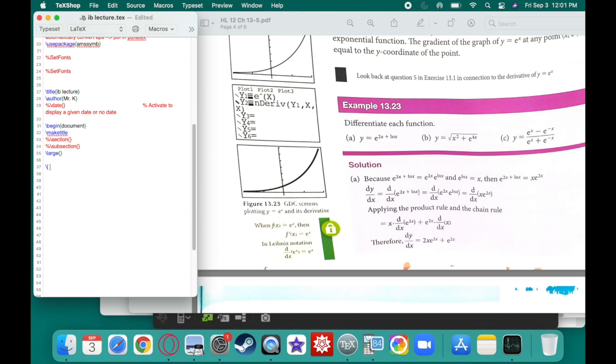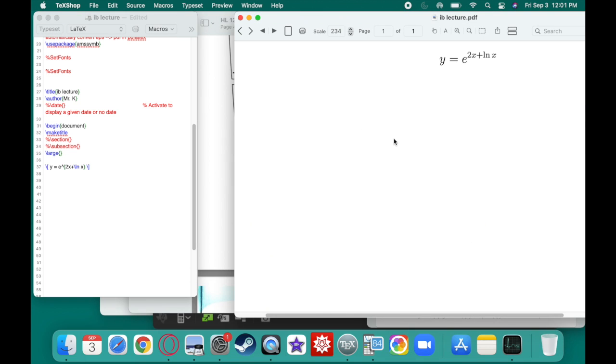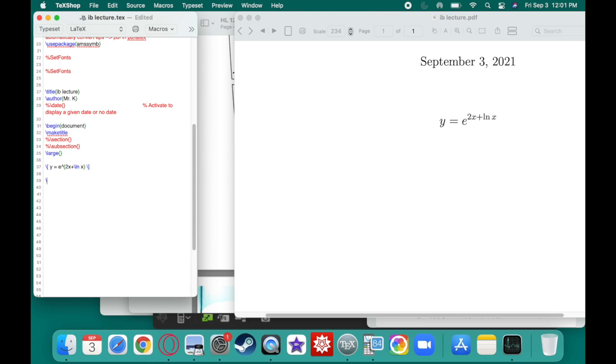All right. So y is equal to e to the 2x plus the natural log of x. Okay, so here we need to find out what y prime is. We're going to do the chain rule. The derivative of the outside times the derivative of the inside. Well, remember, the derivative of e to the x is just e to the x. So the first thing I have to write is just copy it down, e to the 2x plus the natural log of x. But then I have to multiply it by the derivative of the inside.